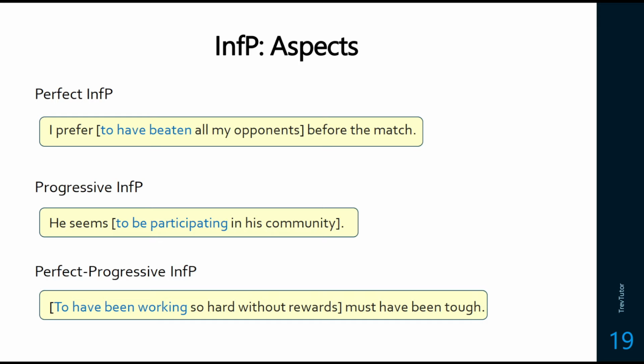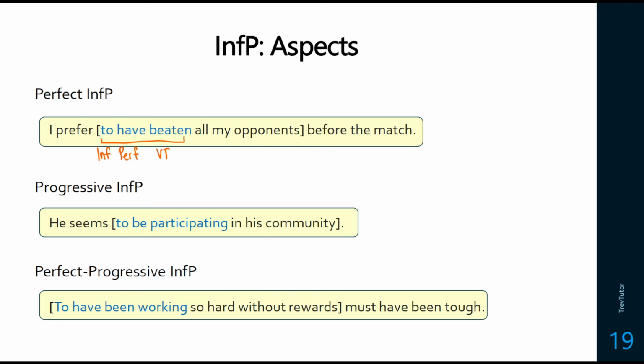Infinitive phrases can also be modified by aspects and take on those meanings. So I just want to show them as examples and show how to draw them if we do have to do them in a structure. So an example of a perfect infinitive phrase would be, I prefer to have beaten all my opponents before the match. So we see the infinitive, we see the perfect, and then we see the transitive verb beaten after with that en past participle on it.